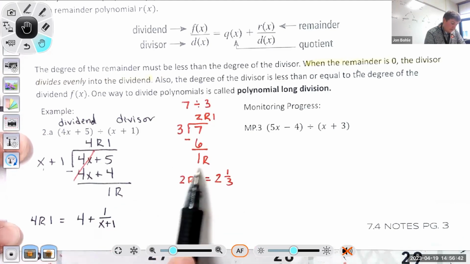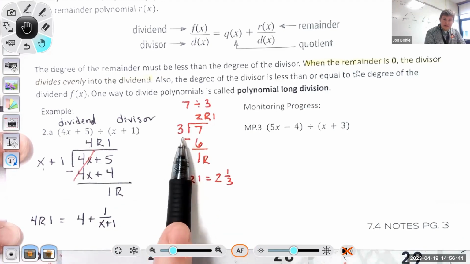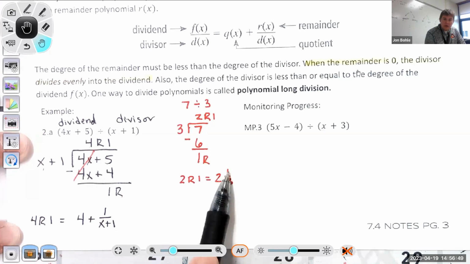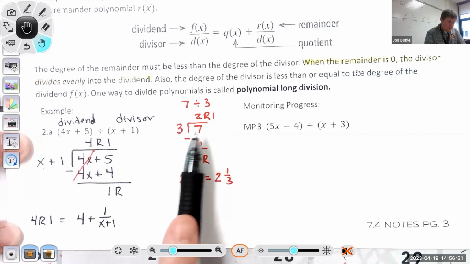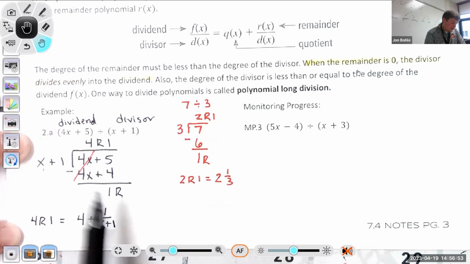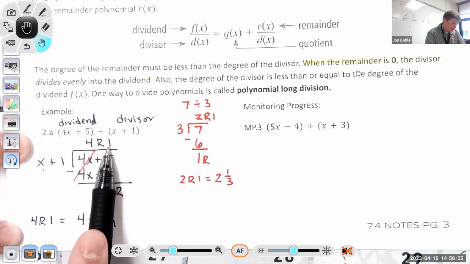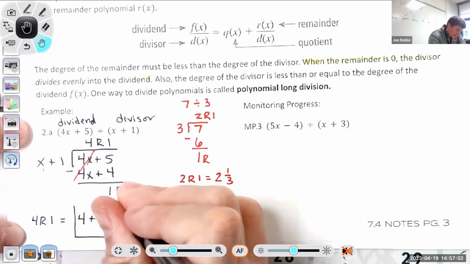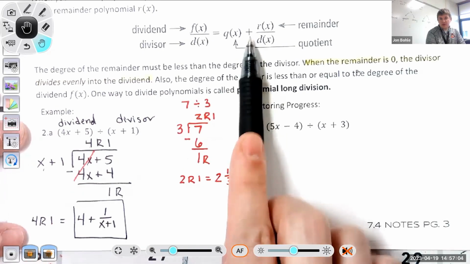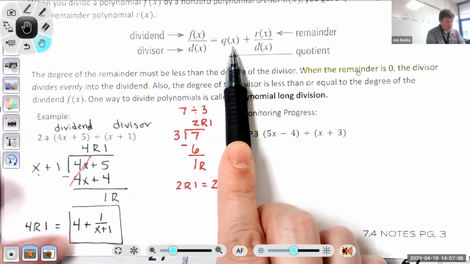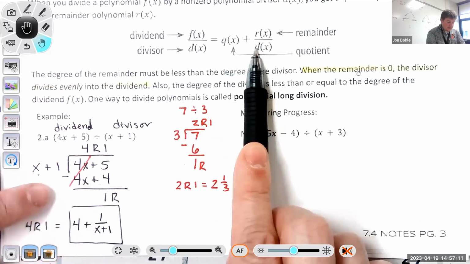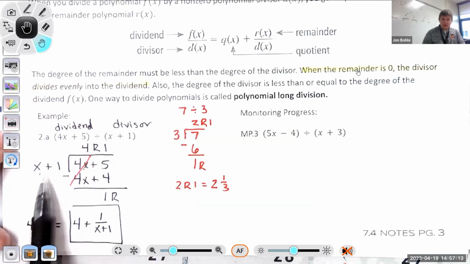Same thing here. My remainder was 1 because the 3 doesn't fit into 1. So what's my last part left over? It's 1 over 3. And here it's the same thing. Here's my remainder 1, so it's going to be 1 over x plus 1, and this is my answer. That's exactly what the part at the top was showing you: here's your quotient, my quotient is 4, I have a remainder of 1, and D in this situation is the divisor, which is this outside part.